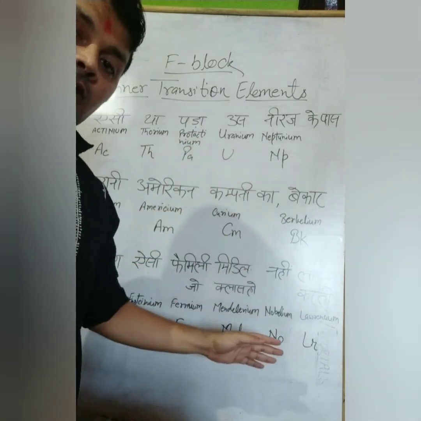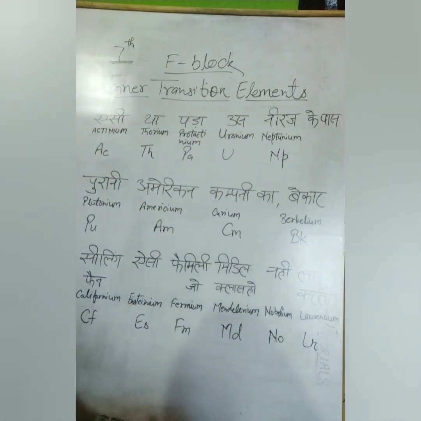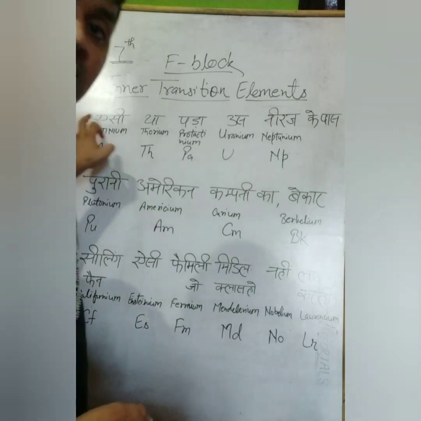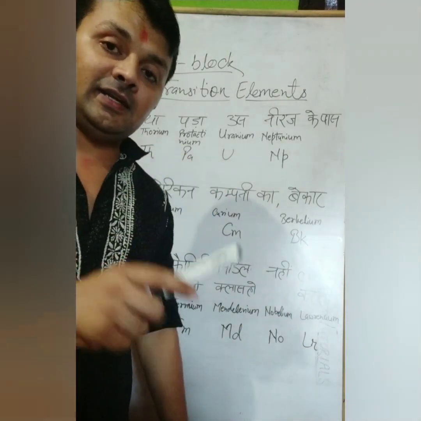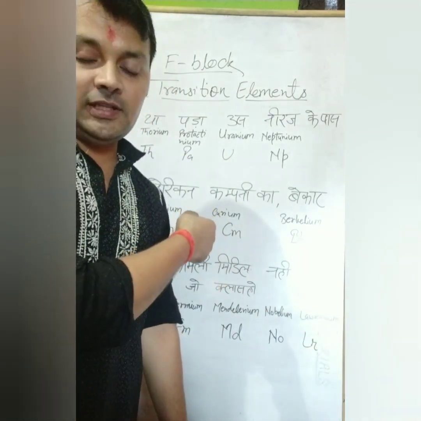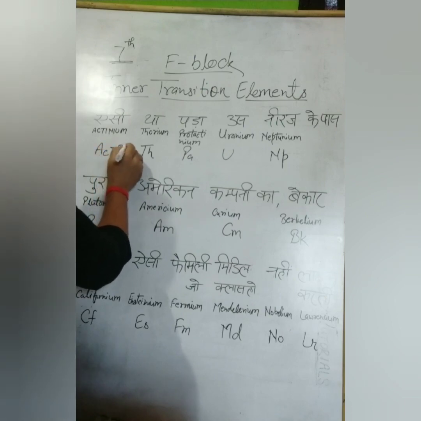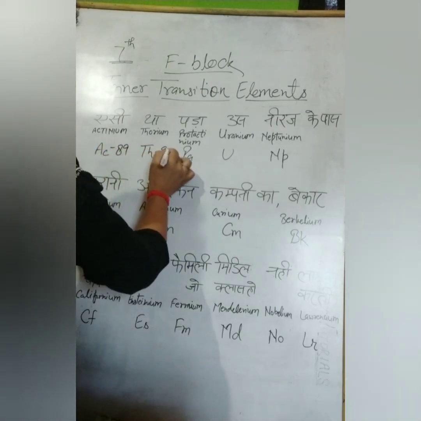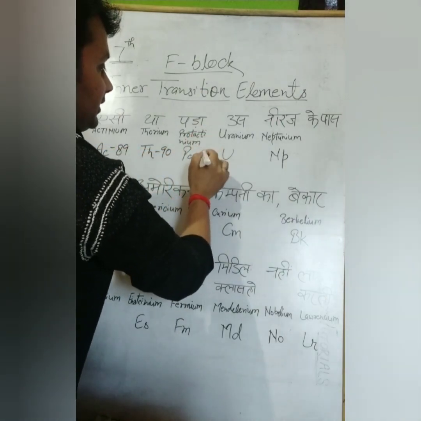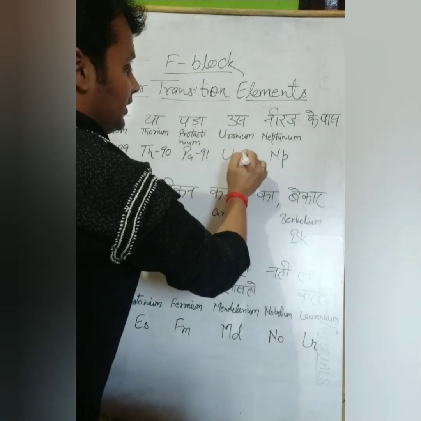Now the atomic numbers of this last series. Actinium, as we have studied in the D block, after actinium we jumped, so the remaining elements are here. The atomic number of actinium is 89, then thorium is 90, then protactinium is 91, uranium 92.